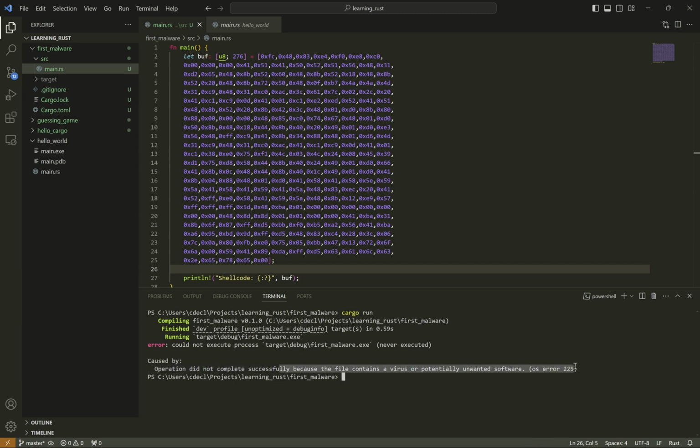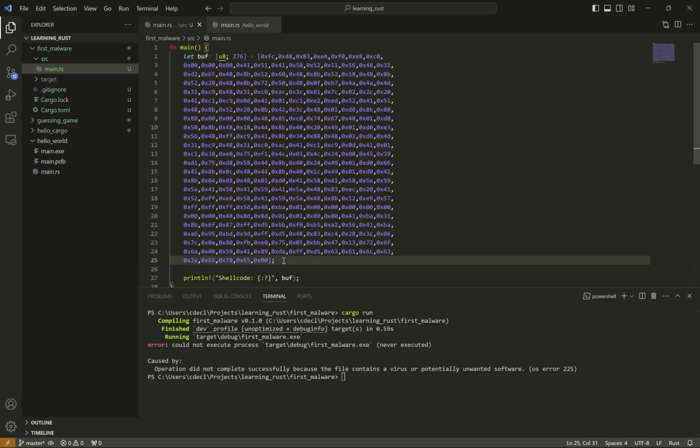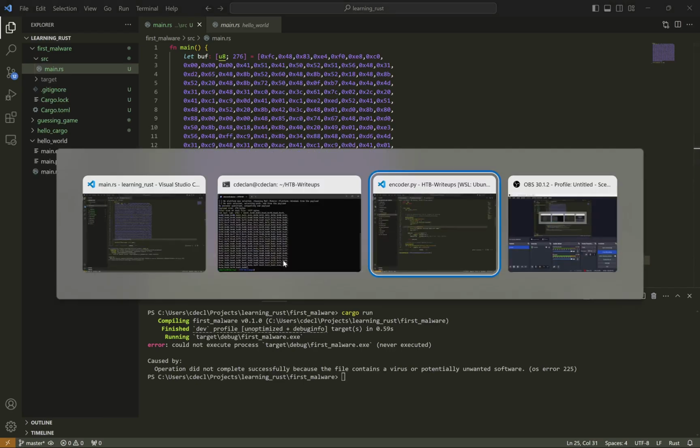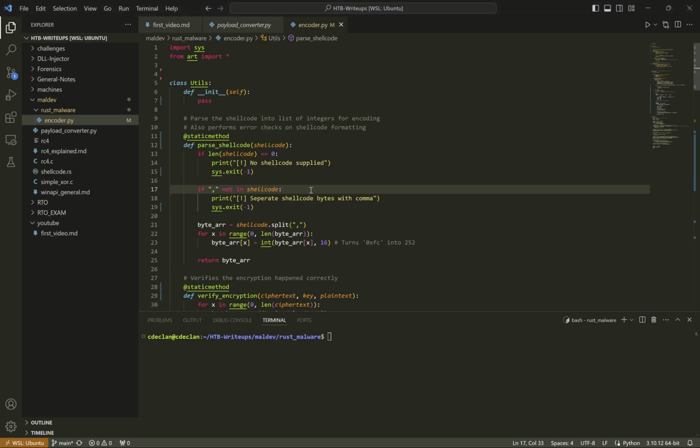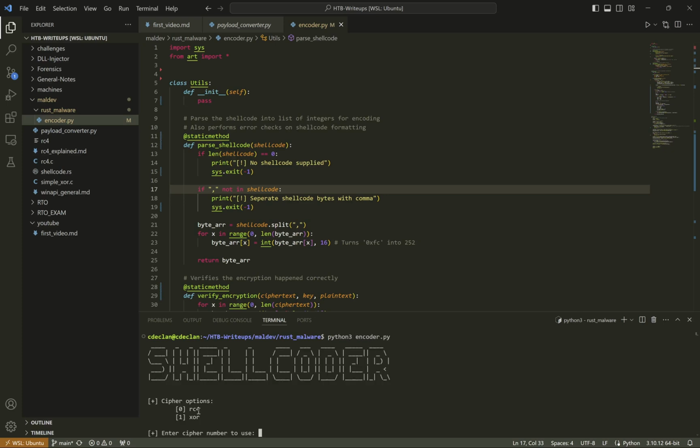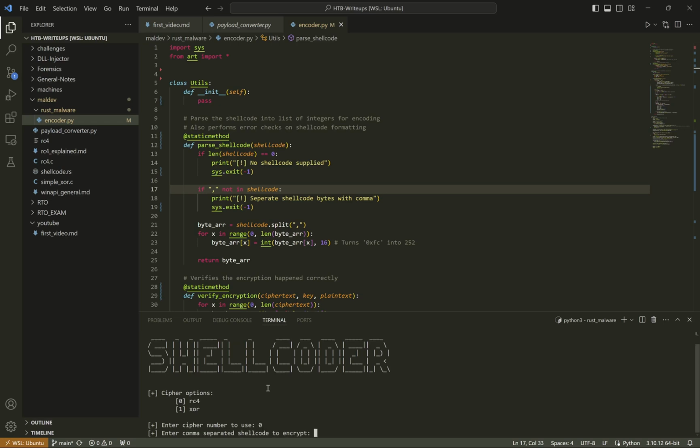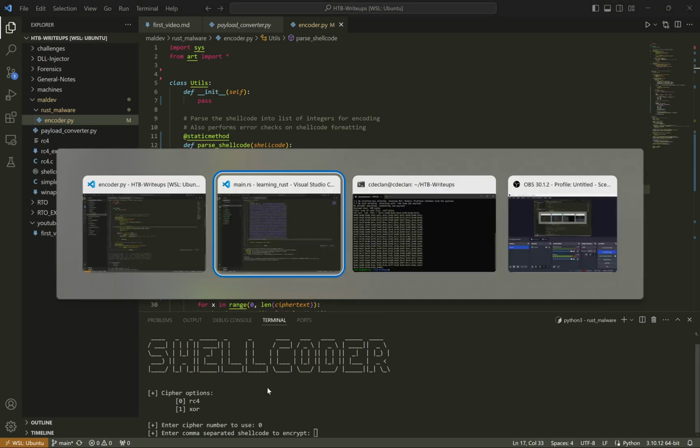And we talked about how since the shellcode is not encoded, we're just going to have to deal with that. And the way we deal with that is with encoding. So this program will take care of that for us. I'll show you how it works. Python 3 encoder. We have two options, XOR or RC4. So we can start with RC4. We enter our shellcode,